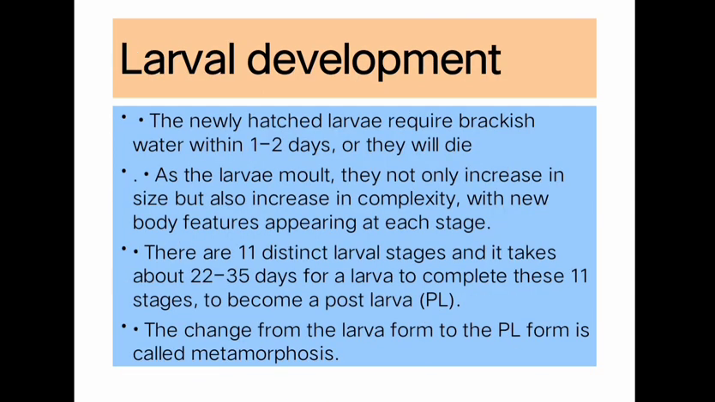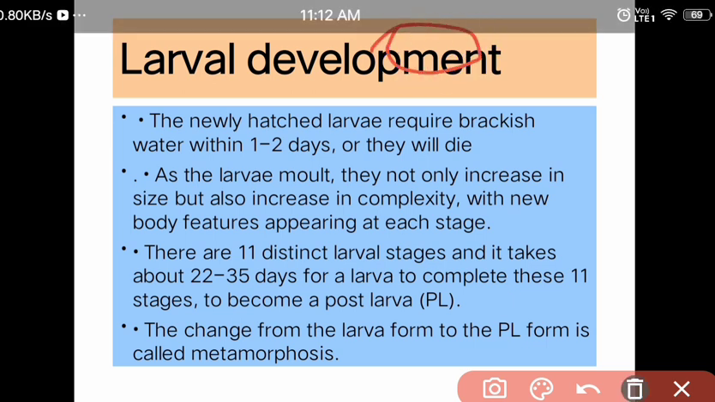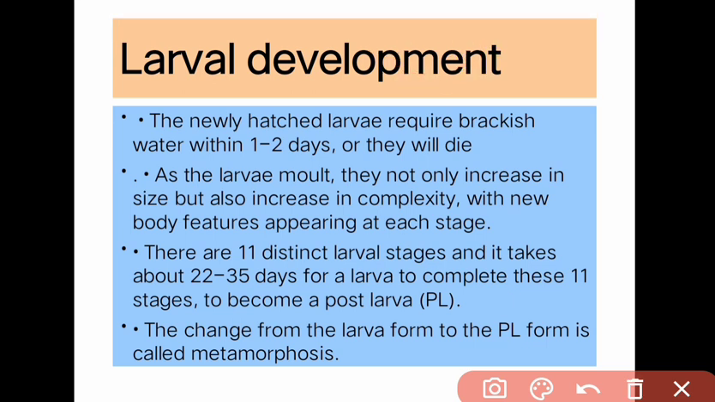Next is larva development. Newly hatched larvae require brackish water within 1 to 2 days, or they will die. So for freshwater prawn, there is a need of brackish water for 1 to 2 days after the newly hatched larva. As the larva molt, they not only increase in size but also increase in complexity, with new body features appearing at each stage. There are 11 distinct larval stages, and it takes about 21 to 35 days for larva to complete these 11 stages to become a post larva. The changes from the larva form to post larva form is called metamorphosis.